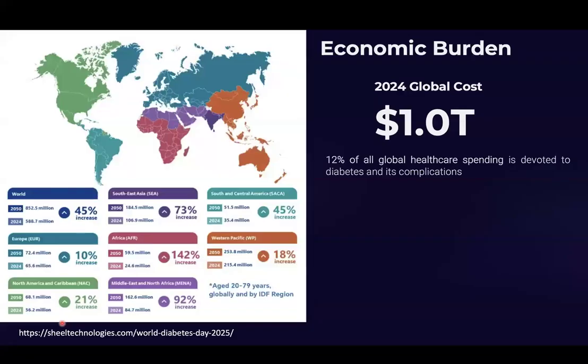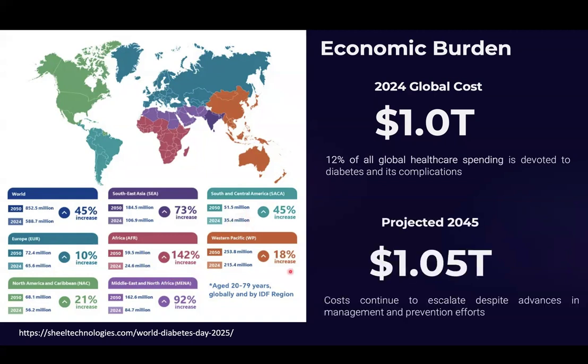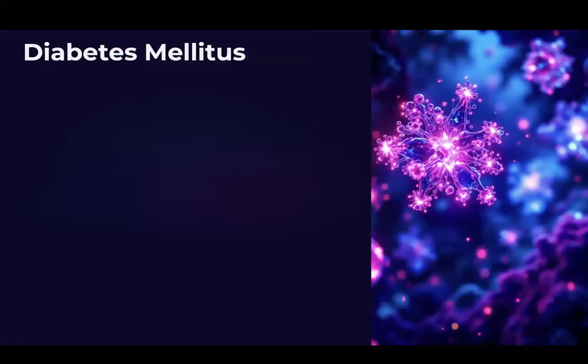If you look at the economic burden of diabetes, in 2024, it was estimated that 12% of all global healthcare spending is devoted to diabetes and its complications. The number of cases is increasing rapidly, and in the next 20 years, there will be nearly a 45% increase in cases around the globe, with the highest increase in Africa, including other parts of the world such as Southeast Asia, Middle East and North Africa, and South and Central America. As we improve and advance in management and prevention, the cost is also becoming higher and higher.